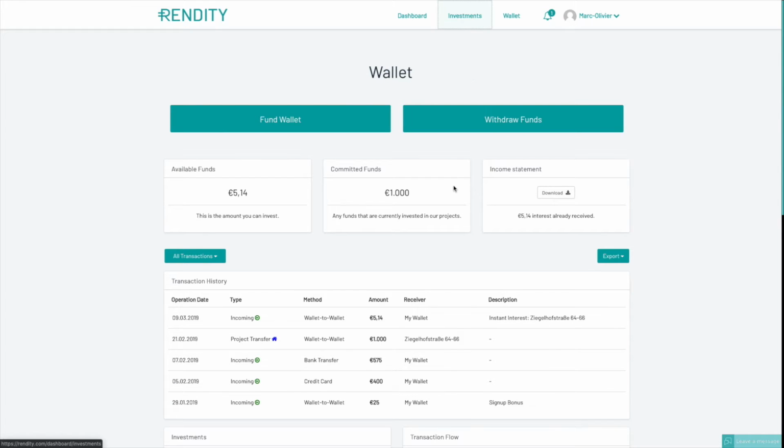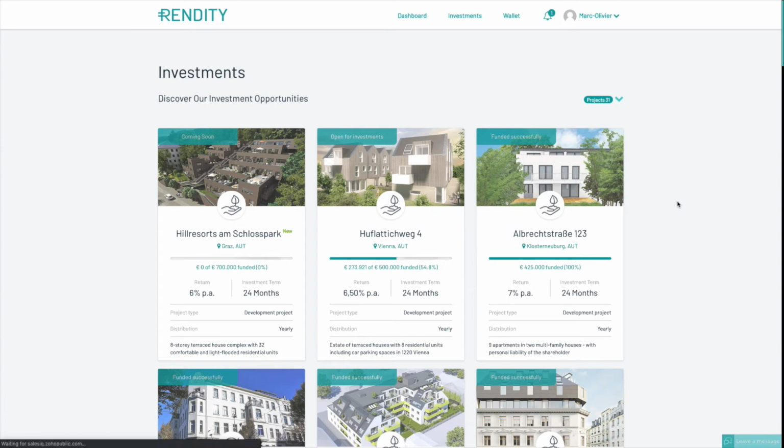So I will now show you a bit of the investments that are available on the platform. As I mentioned before, this is a platform which is really interesting because it allows you to invest in Germany and Austria, which is usually quite difficult on real estate crowdfunding platforms, because most real estate crowdfunding platforms in Europe are usually either in the UK, a bit in Spain and Portugal, and of course a lot in Baltic countries. So here it's really interesting to be able to invest in those projects in Austria and Germany.